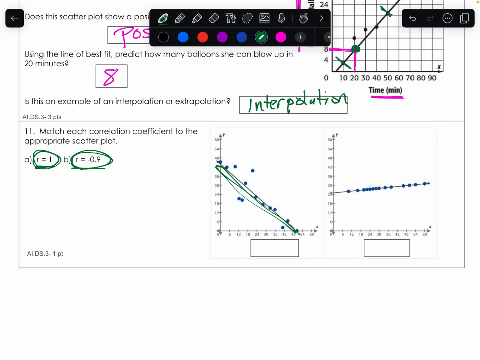This one's really strong. So that should kind of give you a clue, and which one's negative, which one's positive should also give you a clue. So B is negative and A is positive, which kind of gives it away there. But the 1 needs to be the one that's strong and going right with the line, where negative 0.9 is pretty good, but not right on the line.